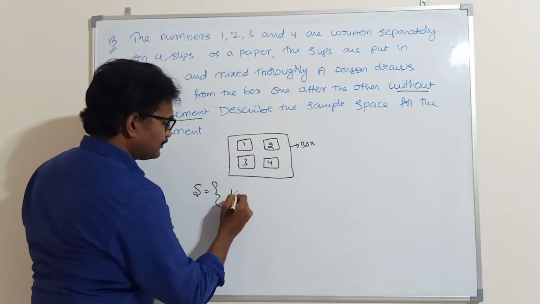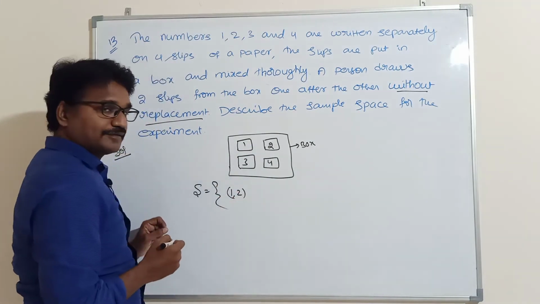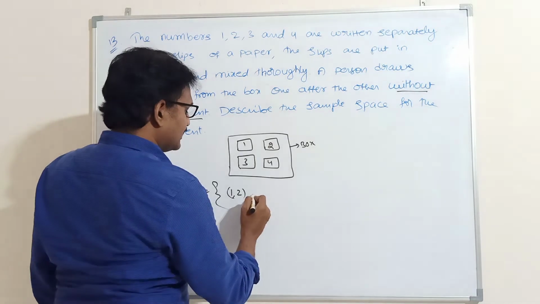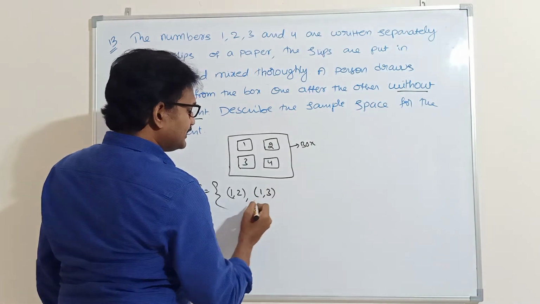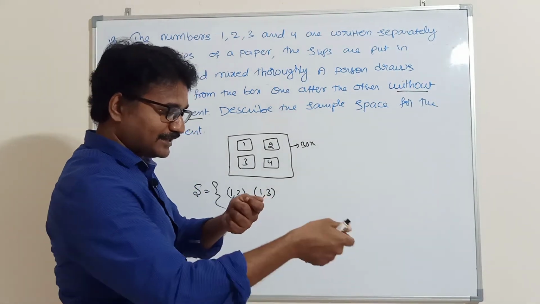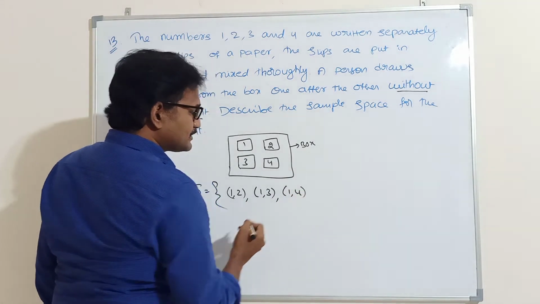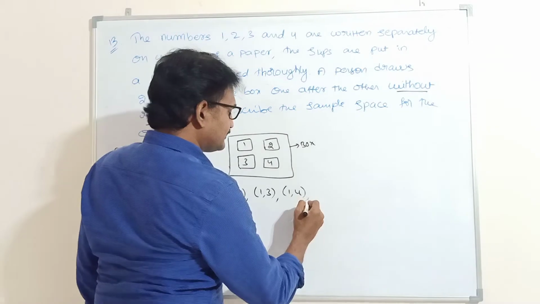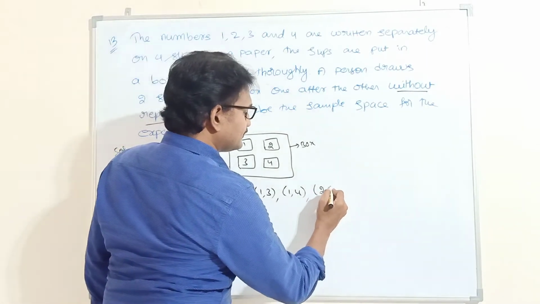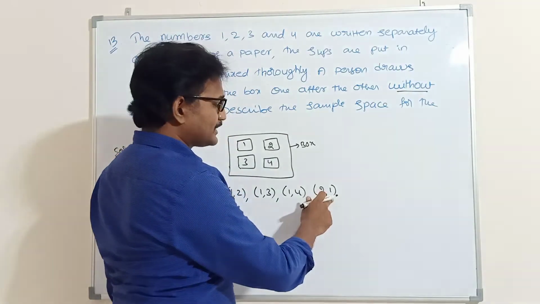Either 1, 2 may come, or 1, 3, or 1, 4. Or 2, 1: first slip is 2, second slip is 1.